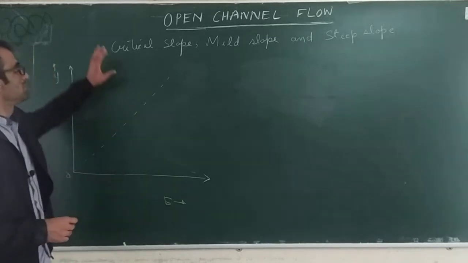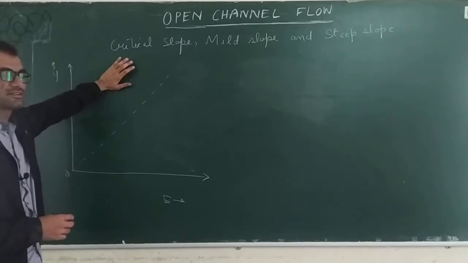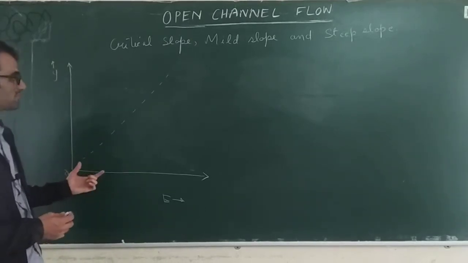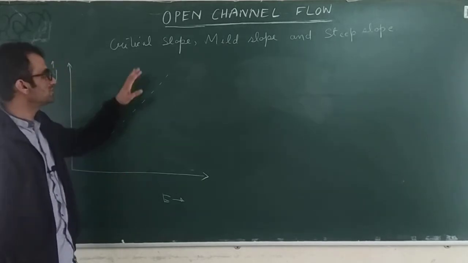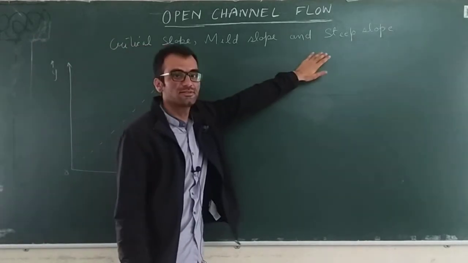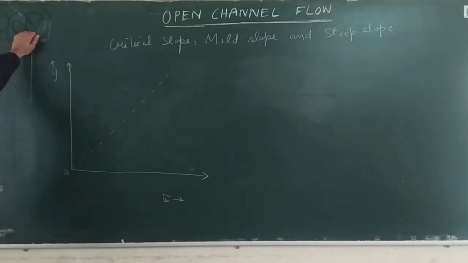Hello everyone. Last time we discussed the specific energy curve and types of flows, that is subcritical, supercritical and critical flows. We saw the condition for critical flow also. In today's lecture we are going to discuss the critical slope, mild slope and steep slope. What are these slopes and what is the meaning of these slopes, that we will discuss today.